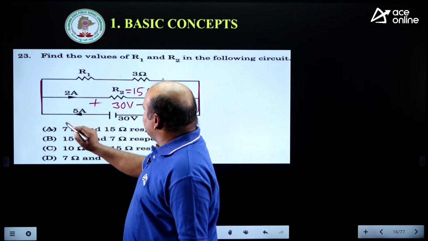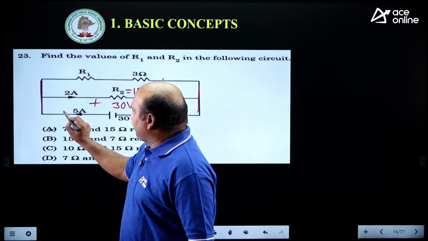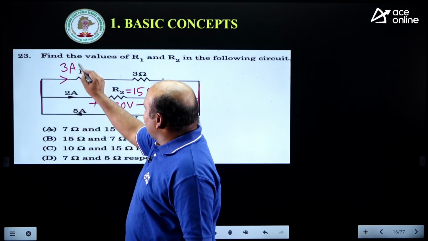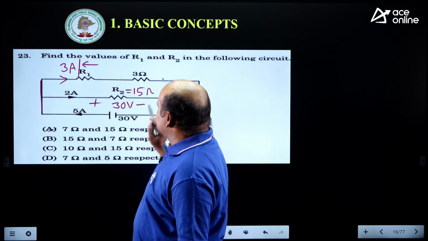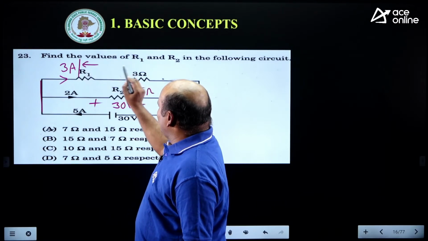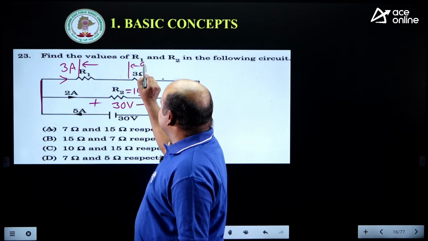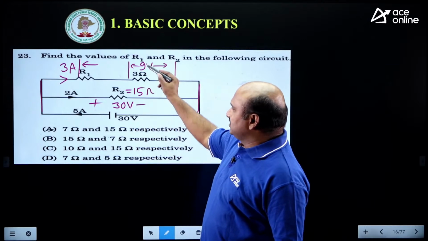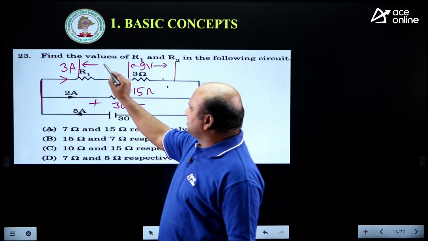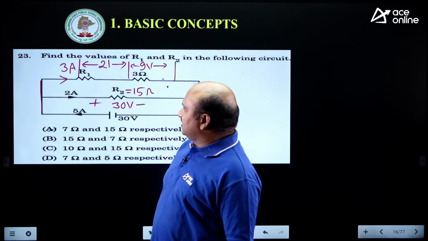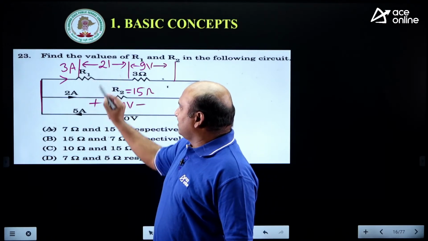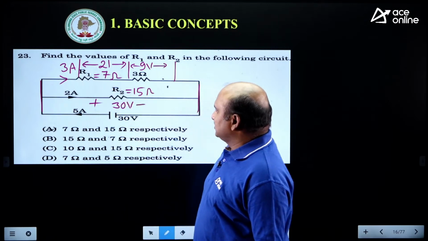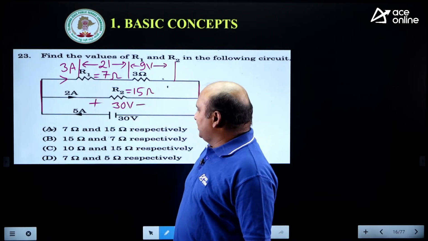Now this total here, how much current is entering? 5 amperes, 2 amperes, the rest here 3 amperes. Now total voltage, how much are we getting here? The total voltage is equal to 30. Out of 30, 9 volts is here, because 3 amperes is there. The rest of the voltage, 21 volts, we are getting here. 21 volts means R1 value is equal to 21 by 3. How much is that? 7 ohms. Now R1 is 7, R2 is 15.